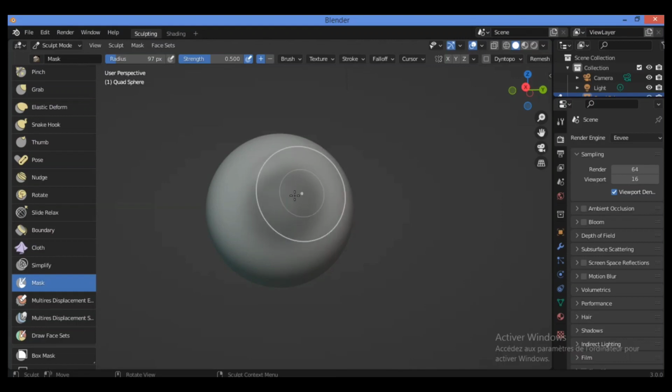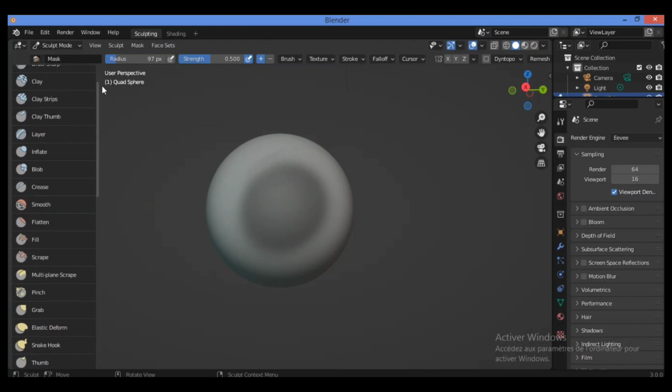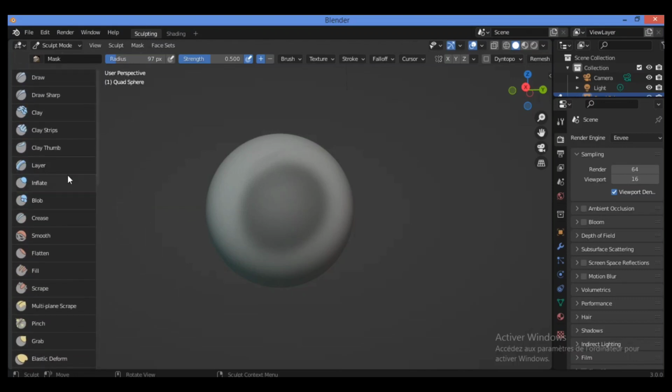So let's apply it. You should paint a region, for example. This region should not be affected by the other brushes. For example, you can see this effect over here. I'm painting this region in order to not be affected by the other brushes. For example, I choose the inflate brush, scroll up over here, select inflate brush.